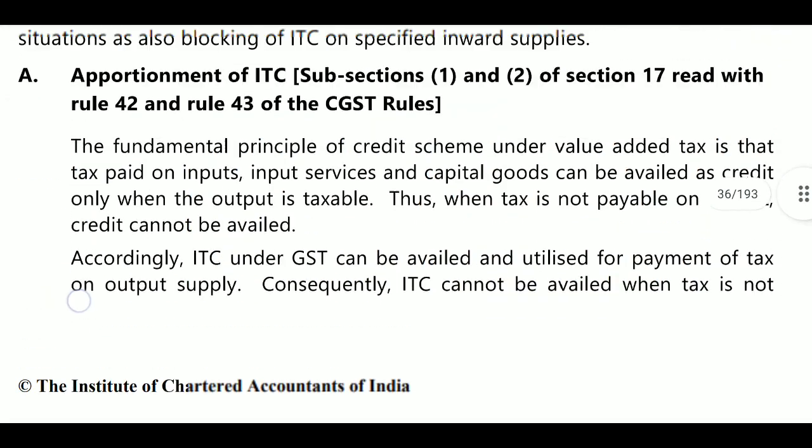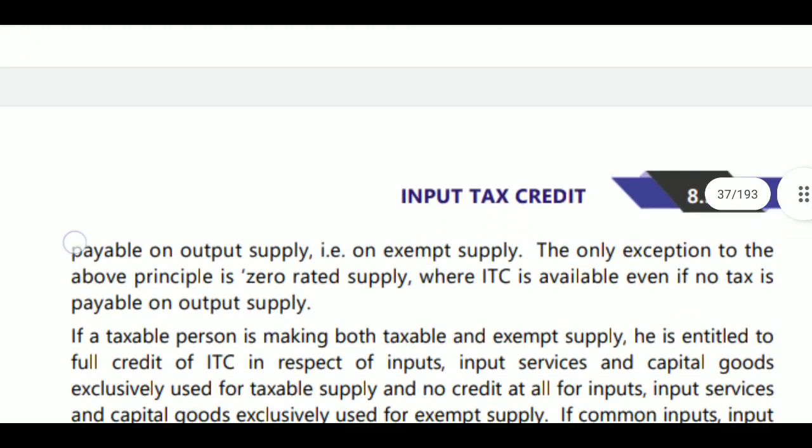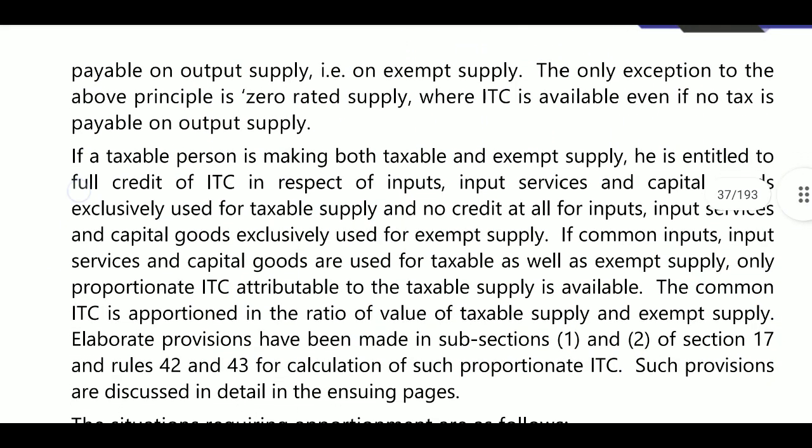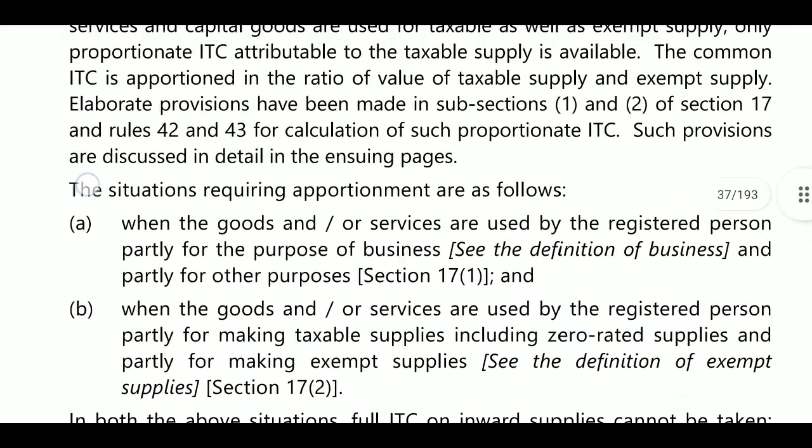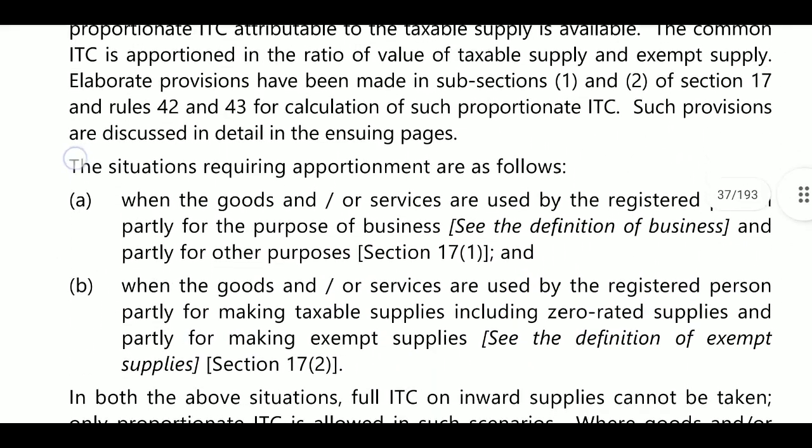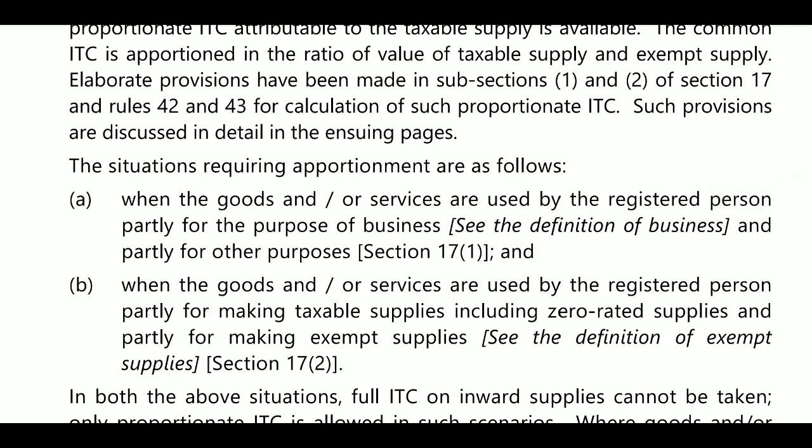How will the apportionment of ITC be done? First we will see how apportionment is done between goods or services when they are used partly for business and partly for non-business purposes.